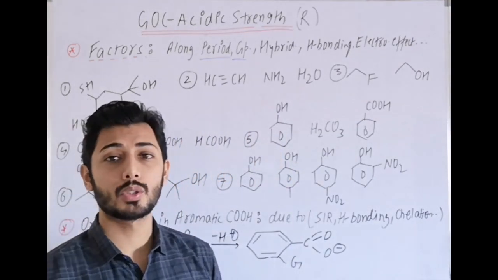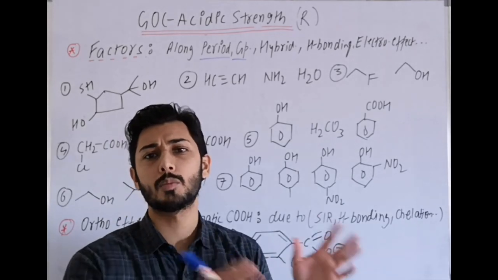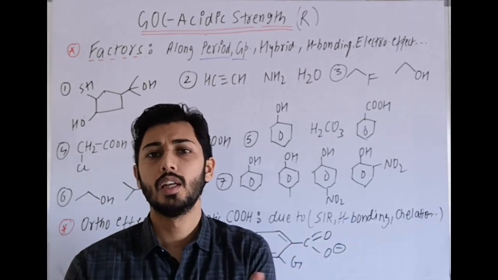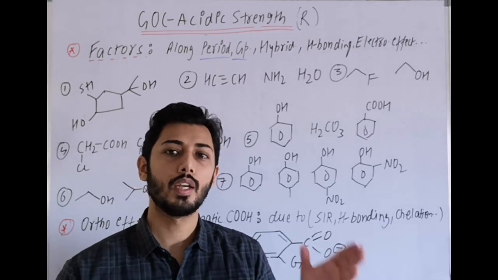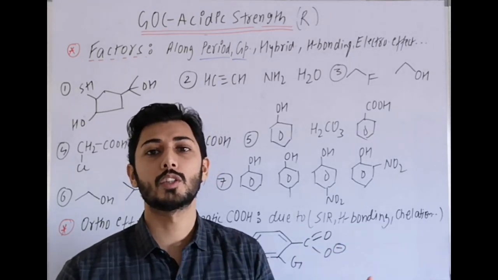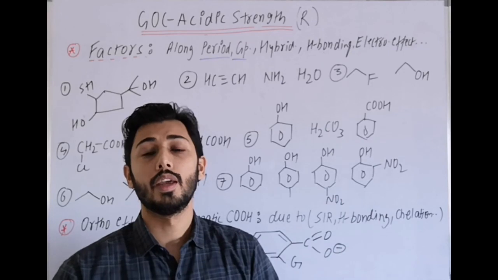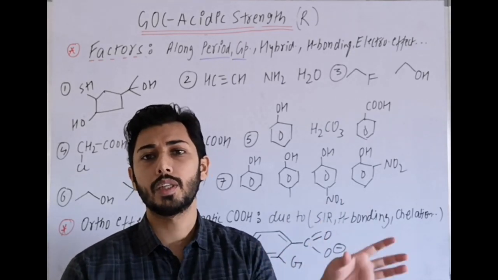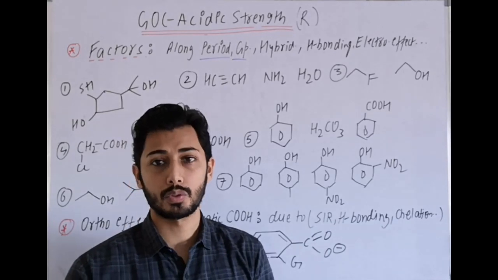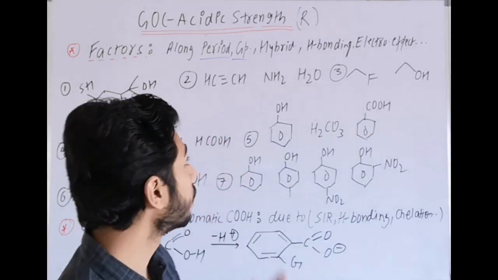Then hybridization. This point will be used if we have sp3 carbon, sp2 and sp. Due to more s character, it is more electronegative, and sp carbon is more acidic as compared to sp2, which is more acidic as compared to sp3. This point can also be used for comparison between sp carbon and sp3 nitrogen. These are examples already done in your notes.